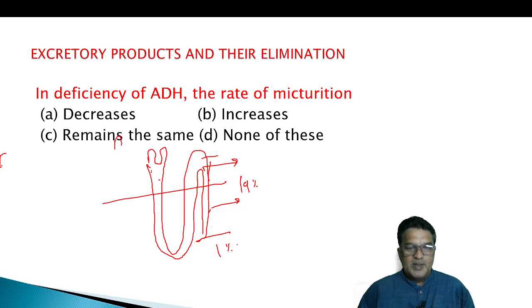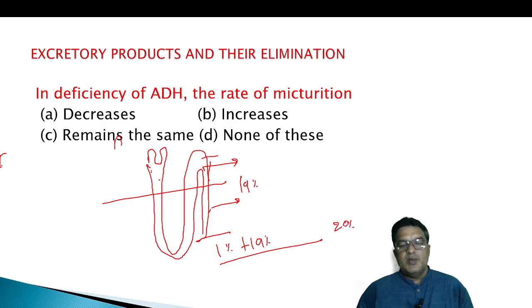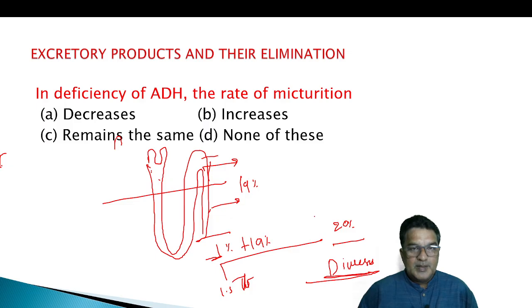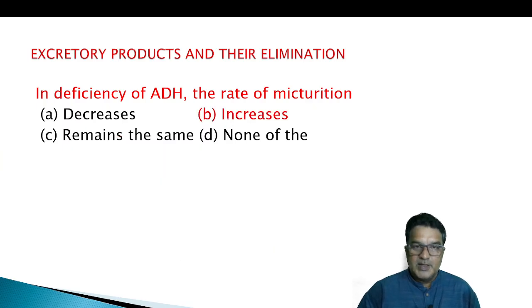In the absence of ADH, much more urine is eliminated. Instead of 1.5 liters, it could be 20 times more, nearly 30 liters. We call this diuresis. So in deficiency of ADH, the rate of micturition is going to be increased.